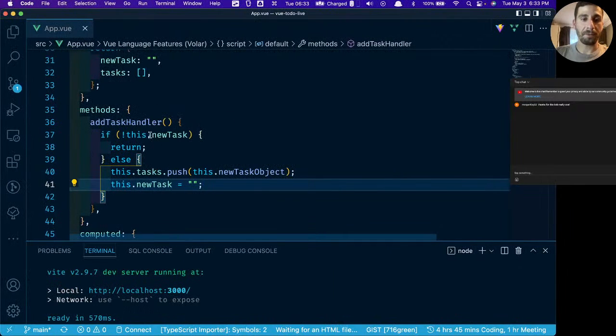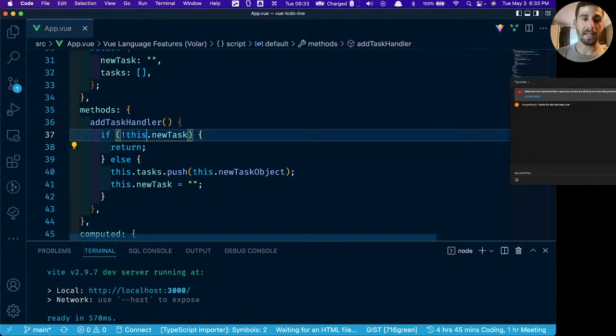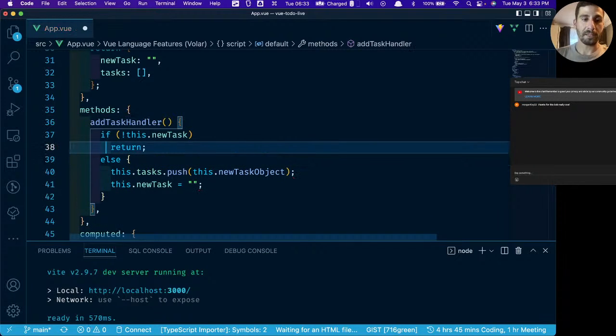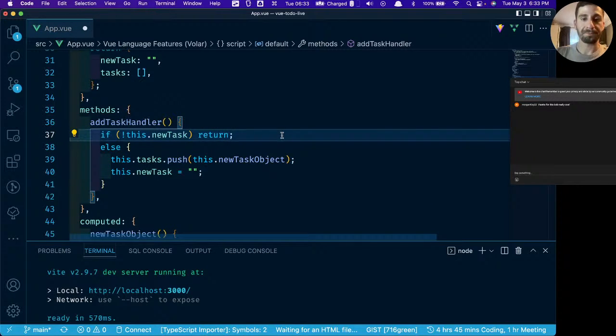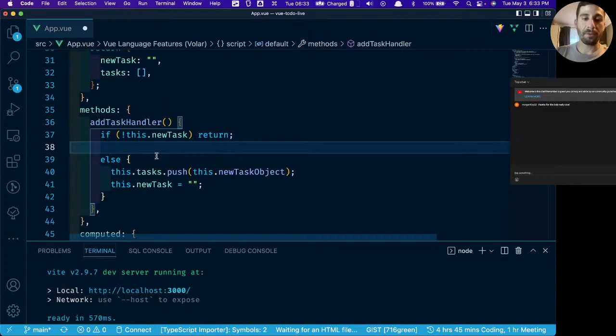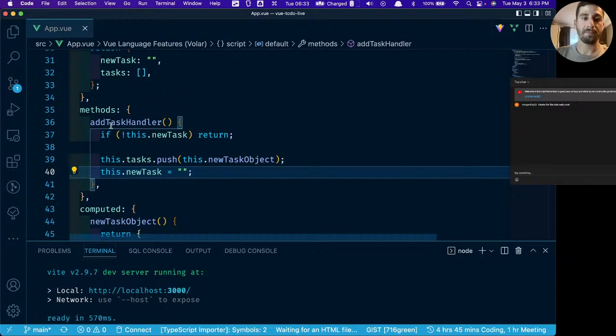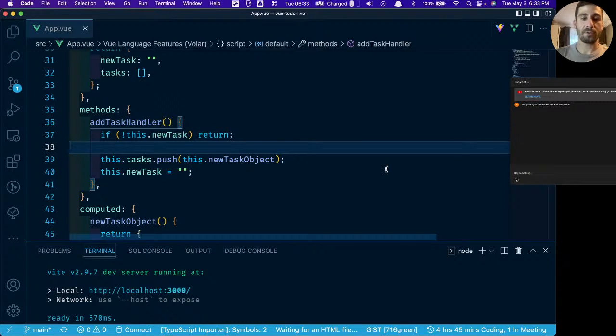So again, I'm going to simplify this code just because it does the exact same thing even without the curly braces. I think it just looks a little bit more readable. And we can get rid of this else clause because the else clause isn't going to be reached if this is true. So this is going to do exactly the same thing.